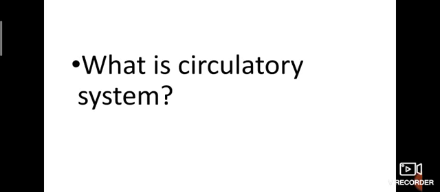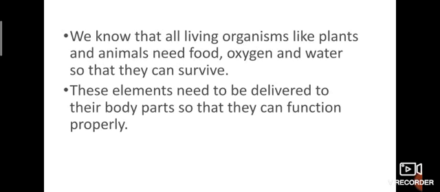So we know that all living organisms like plants and animals need food, oxygen and water so that they can survive. Without this we can't live. These elements need to be delivered to their body parts so that they can function properly.